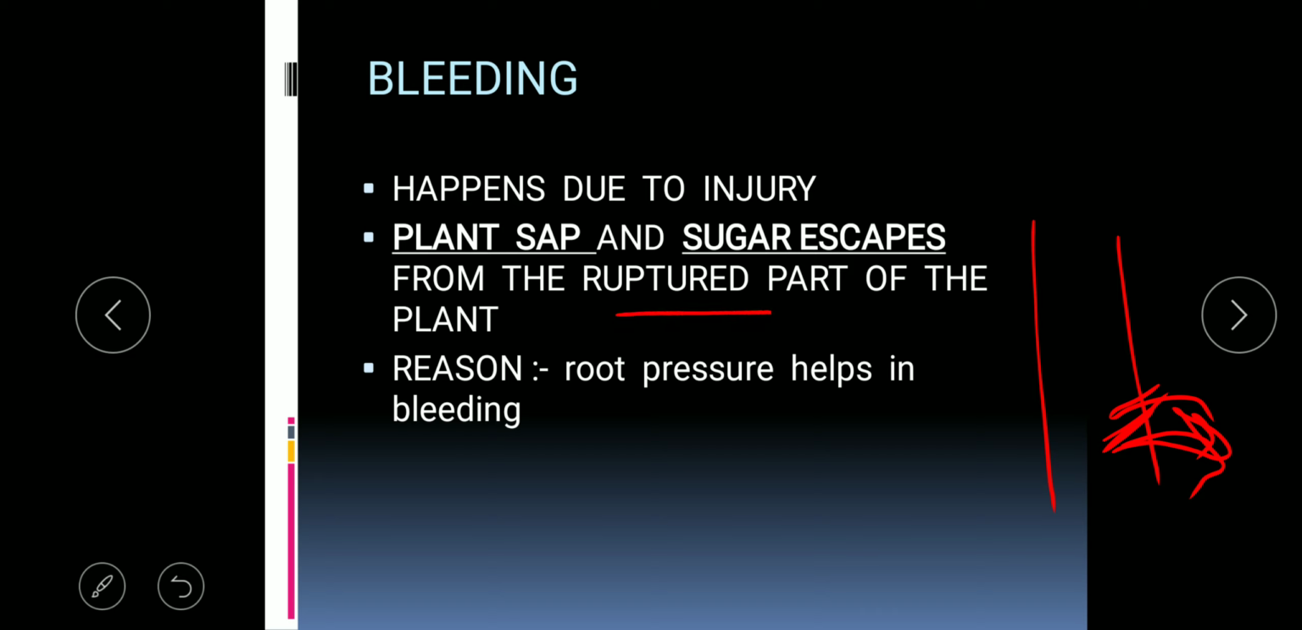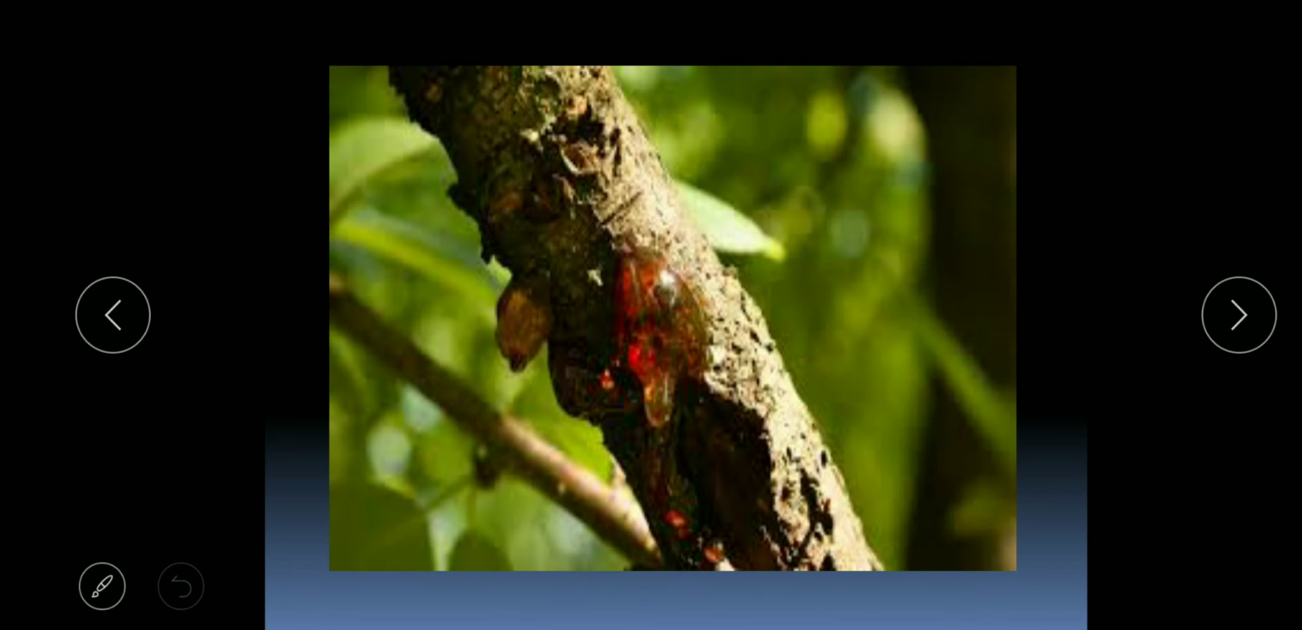And from where is it released out? From the ruptured part of the plant. And what is the reason for bleeding? That is the root pressure, which helps in bleeding. So here this part gets ruptured, and after rupturing, whatever plant sap is moving out with the sugars, this is known as bleeding.